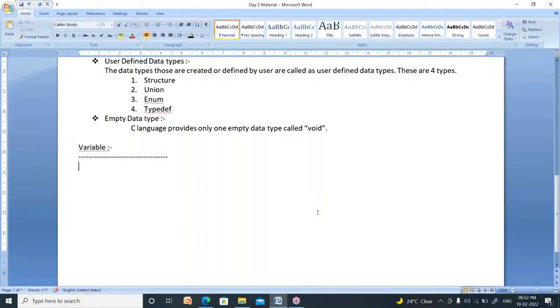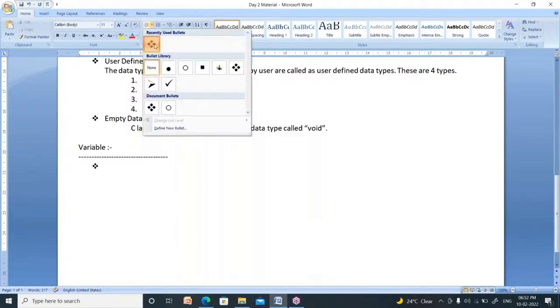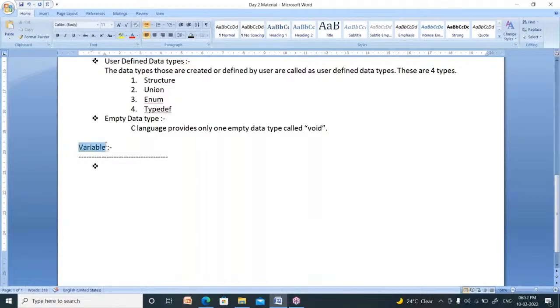In the same manner, to store data, you require one concept known as a container. That is nothing but a variable. A variable is nothing but a container, like your pocket. You have a shirt, and that shirt has one pocket. What is the use of a pocket? To store a pen, a mobile, papers. So it is nothing but a container. So what is a variable? First of all, you have to say a variable is a container.